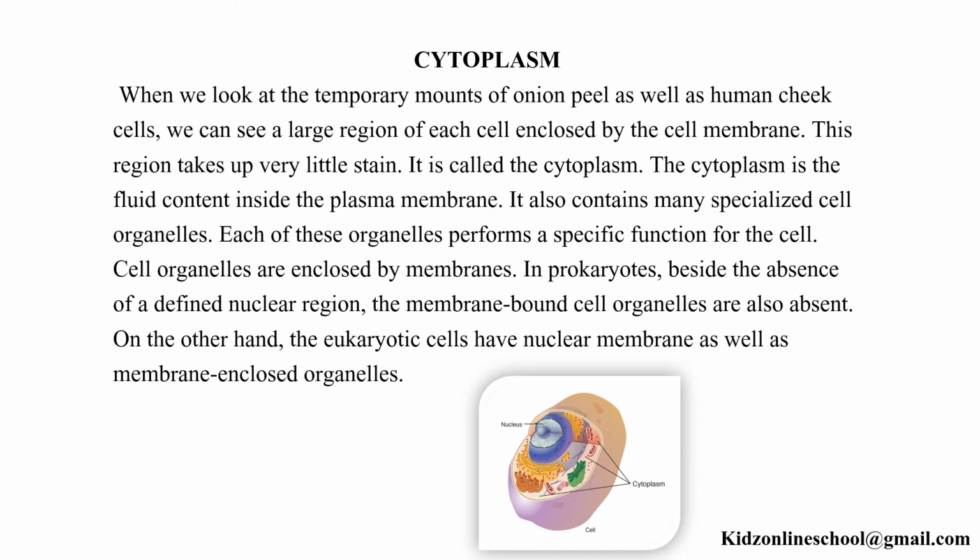Cell organelles are enclosed by membranes. In prokaryotes, besides the absence of a defined nuclear region, the membrane-bound cell organelles are also absent. On the other hand, the eukaryotic cells have a nuclear membrane as well as membrane-enclosed organelles.